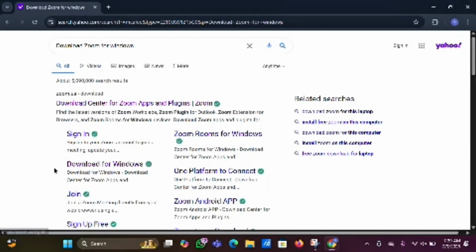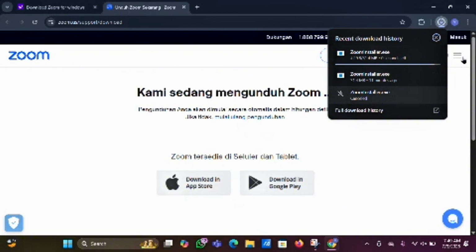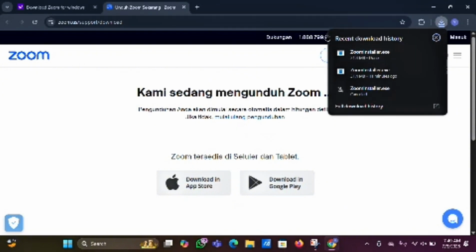Next, find the download button and click it. Wait, this is the download. After that, wait until the download is complete. Okay, this is complete. Then, open the downloaded file.